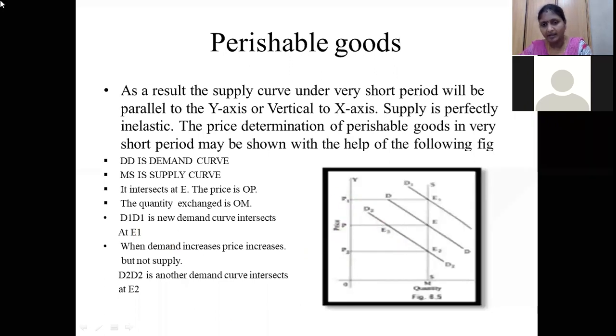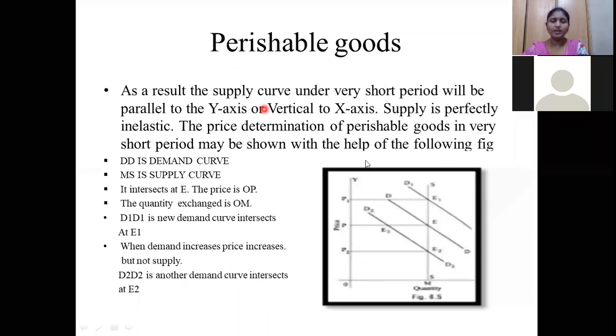D2 is another demand curve. Here see this. This is another demand curve. It intersects at this position, which is called E2. So when you get to the y-axis, what is the price level? The price level is OP2. At this price level also, what is the quantity we are supplying? The quantity we are supplying is the same. So when the demand increases, the price increases, but not the supply. The supply is not going to be affected. So D2 is another demand curve. It intersects at E2, and the price level is going to be decreased.